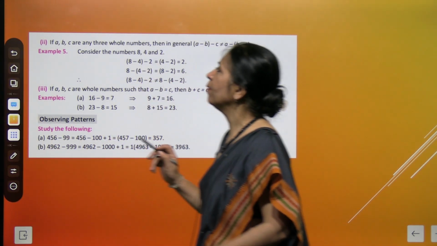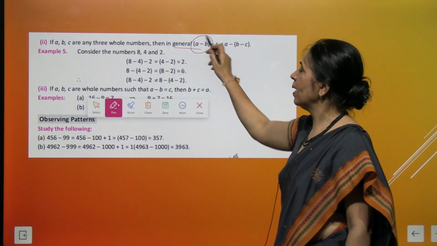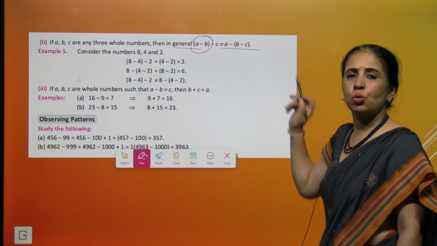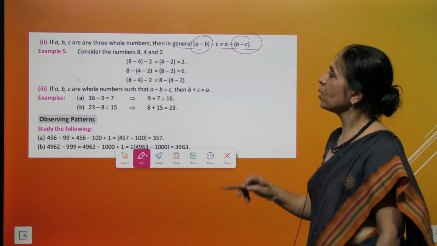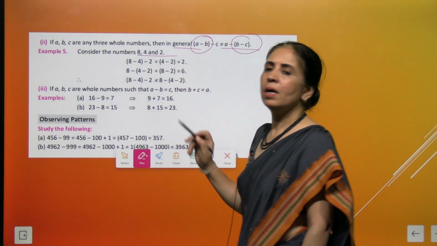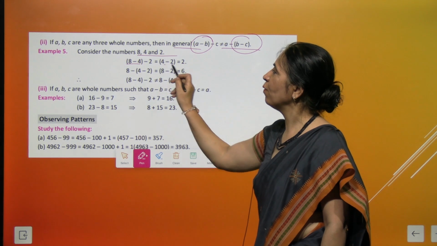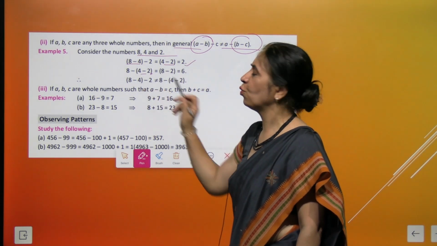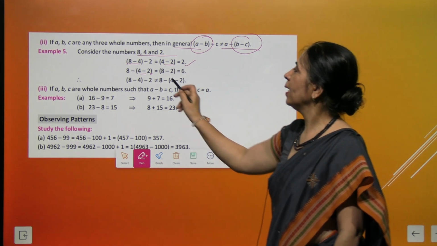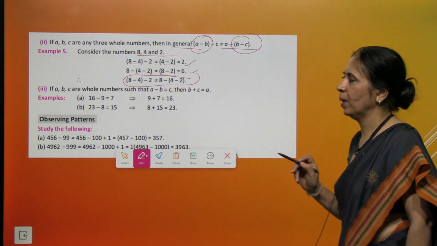If we have A, B, C, three whole numbers, then in general A minus B minus C is not equal to A minus the difference of B minus C. Let's try it with these three whole numbers. First we do 8 minus 4, that becomes 4, and 4 minus 2 is 2. Next I first take away 2 from 4, that's 2, and then 8 minus 2 is 6. So both values are not equal.